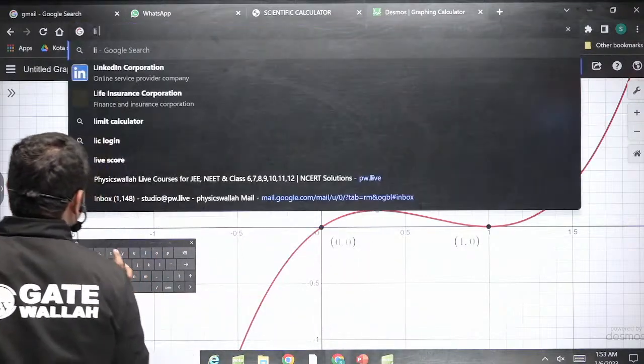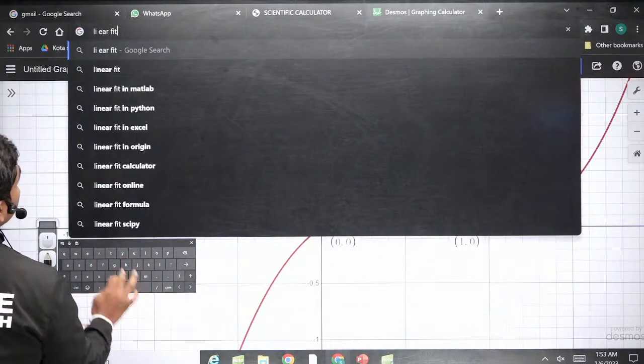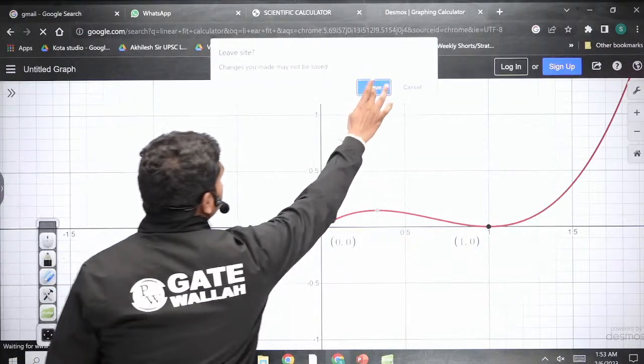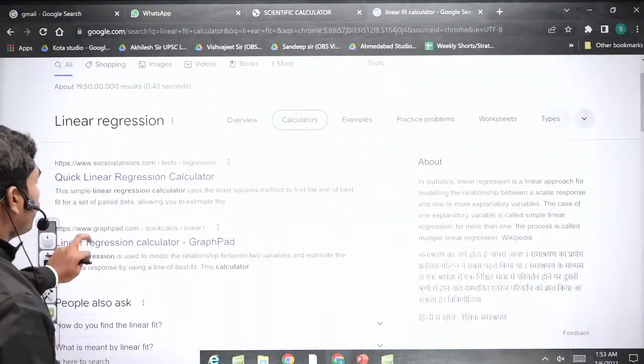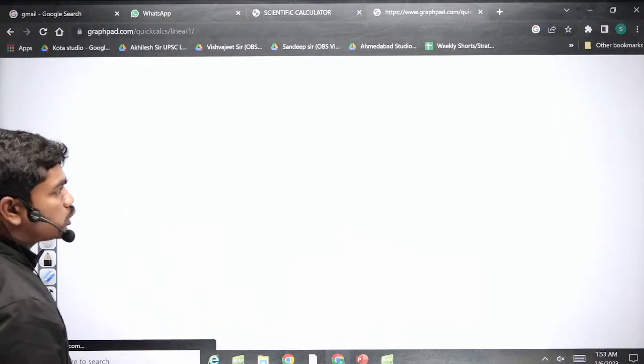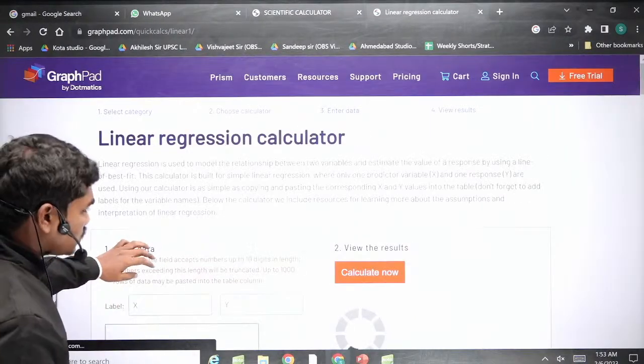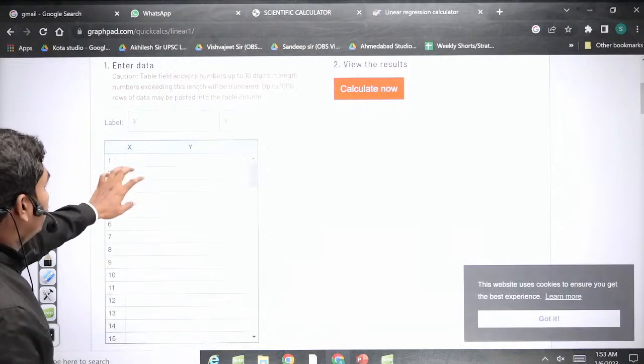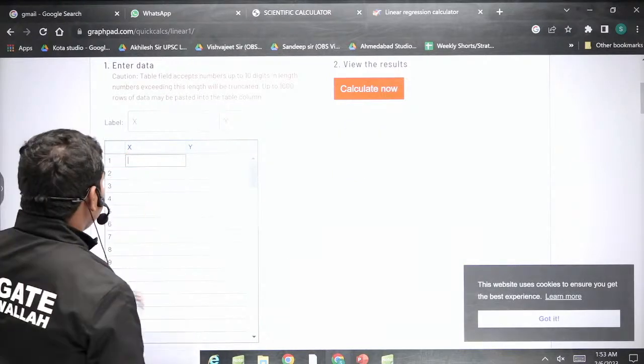I used a linear fit generator, a linear fit calculator, and then I opened GraphPad. These are the common tools I used in my past work. What is the first point they have given you?